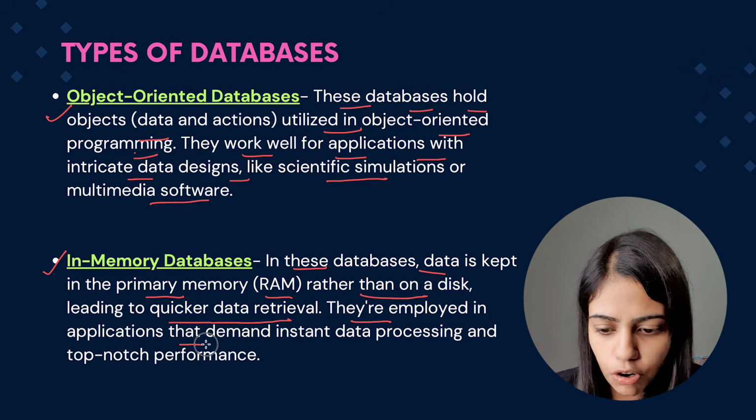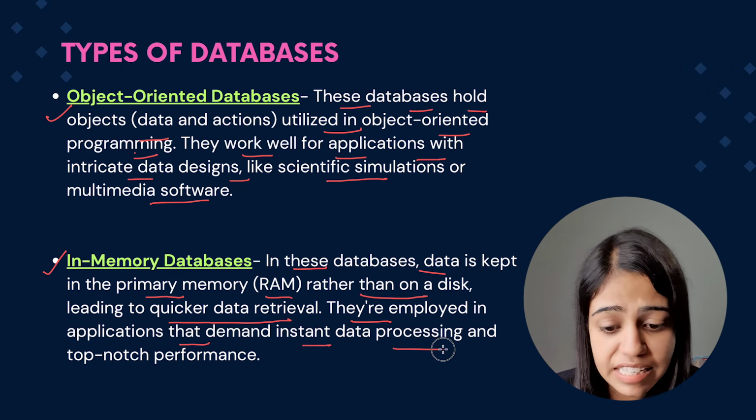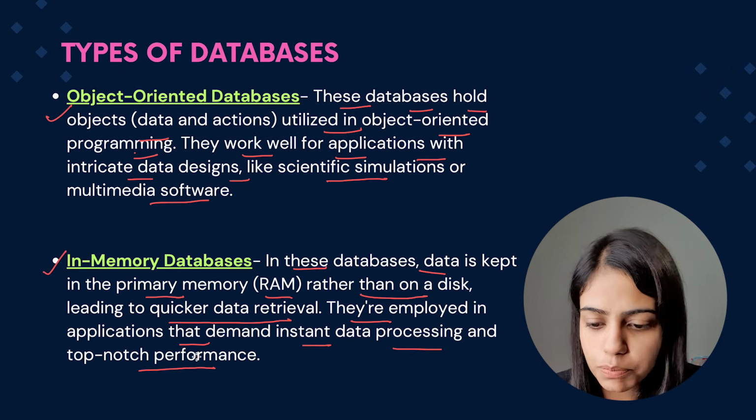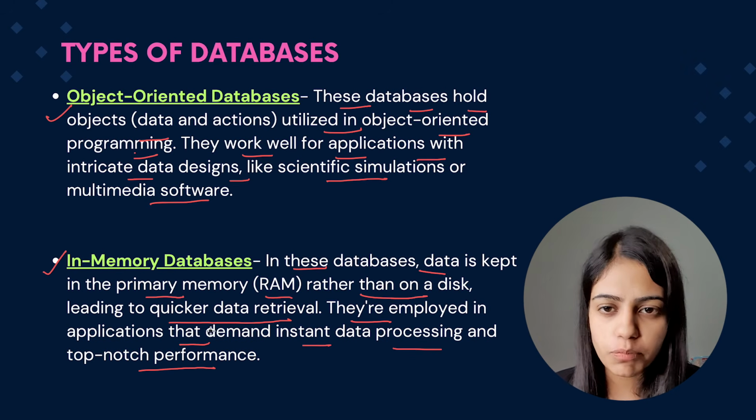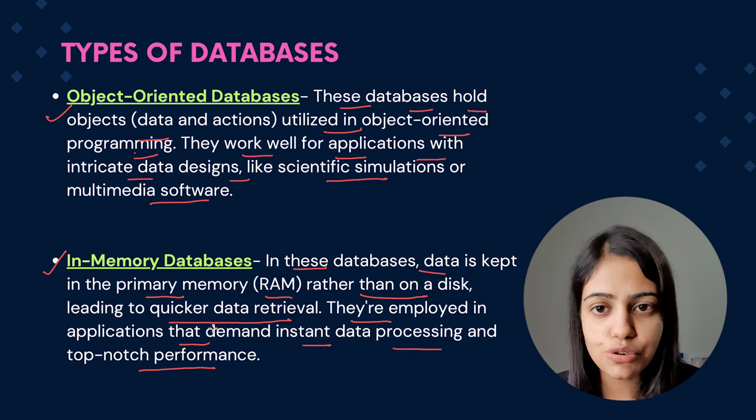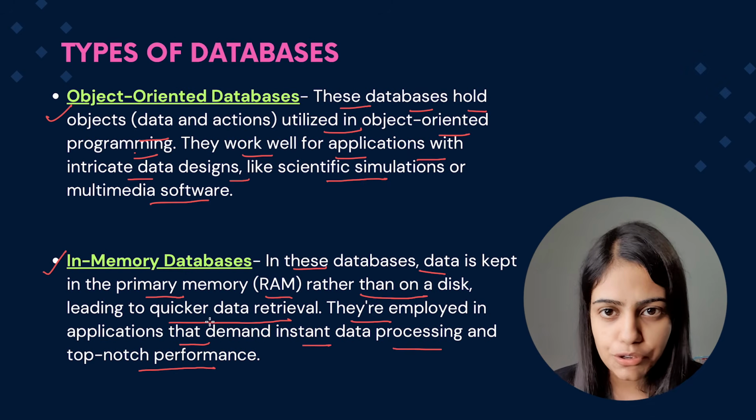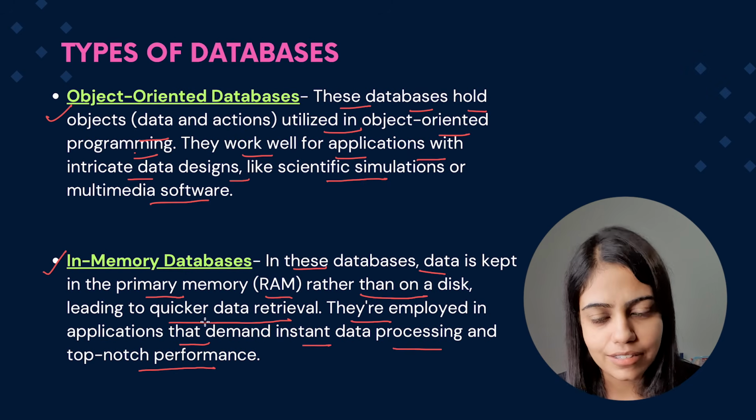They are employed in applications that demand instant data processing and top-notch performance. Obviously it gives top-notch performance because the time consumed in accessing the data is very less. We are not reading data from an SSD or hard disk.